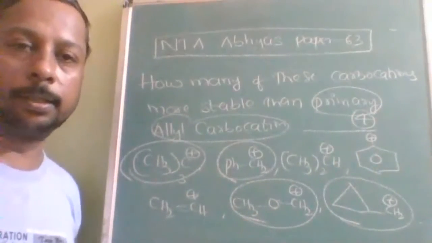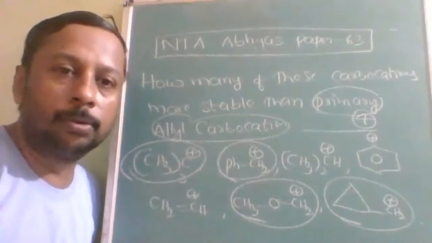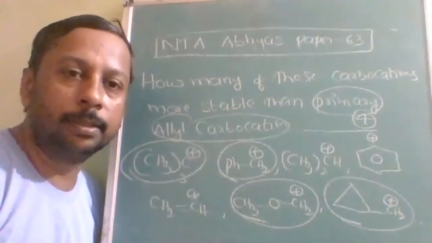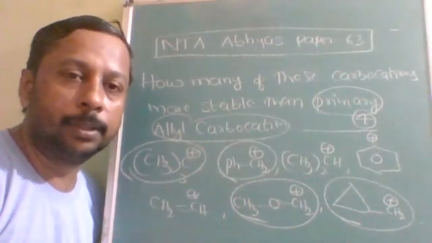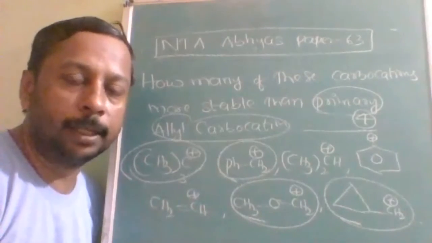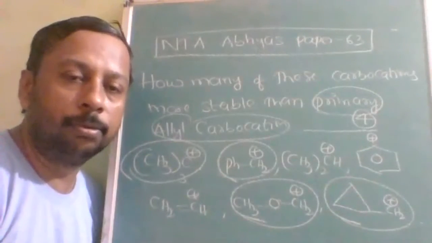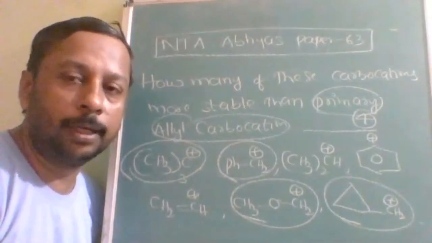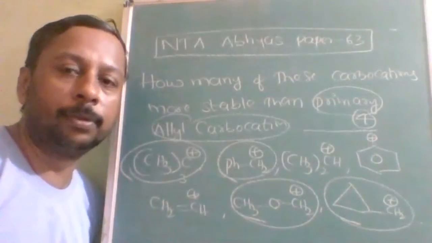Okay, is this understood? So I hope all questions are clear now. No doubts. If you are able to answer on your own at least 15 to 16, then you are in a better position, because around 2 to 3 questions were not given in the Abhyas app, so those questions are not discussed. Considering 22 questions are discussed, out of this, without preparation, if you are able to solve 15 to 16 questions, that means you are in a better position.